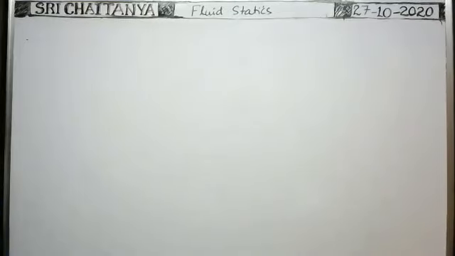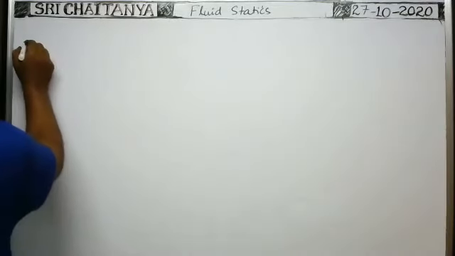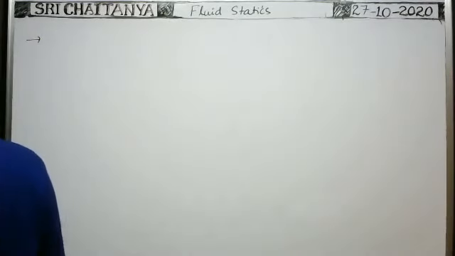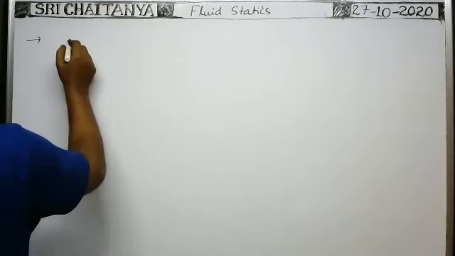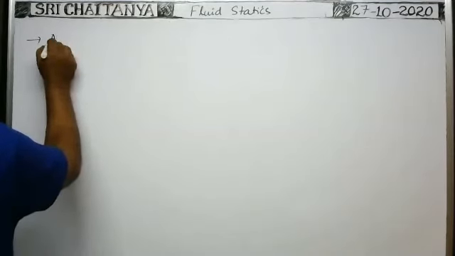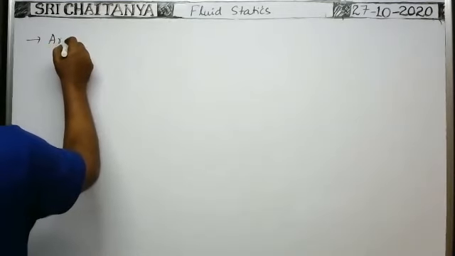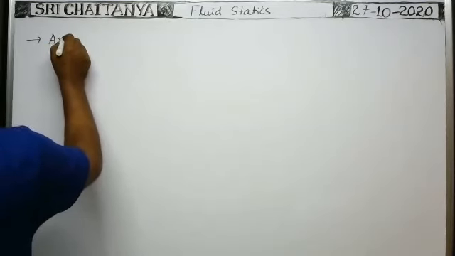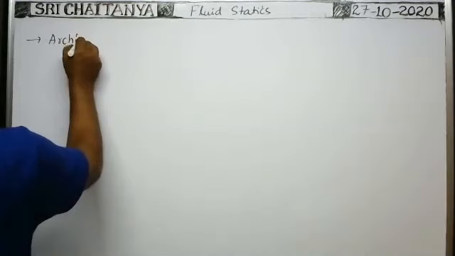Next, Archimedes principle. Of course, whatever we discussed about the buoyant force is only the Archimedes principle.